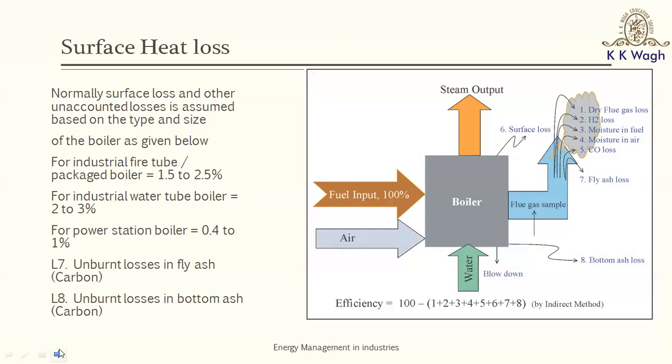But as a thumb rule, and as a practical energy auditor, we would use these typical thumb rules: if it is an industrial fire tube boiler, then we can take this loss straight away as about 2%. For an industrial water tube boiler, 2 to 3%. If it is a power plant boiler, then these losses would be less because the capacity of the boiler is more, so it is 0.4 to 1%. So these are the surface heat losses, loss number 6.